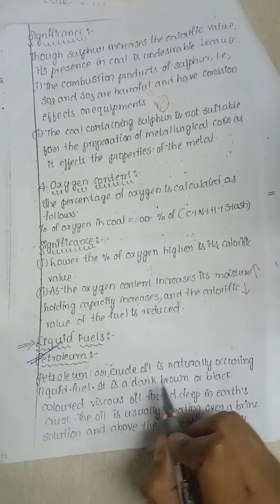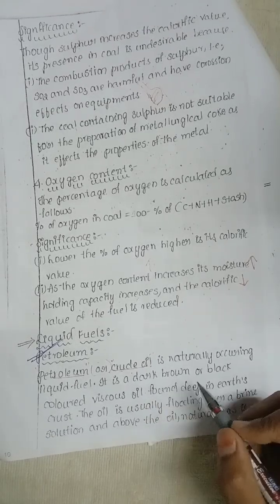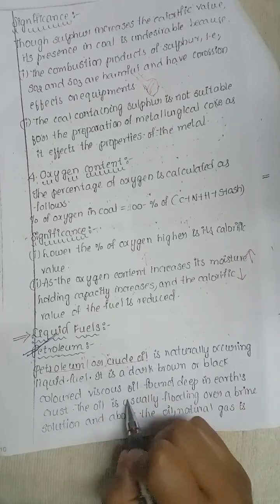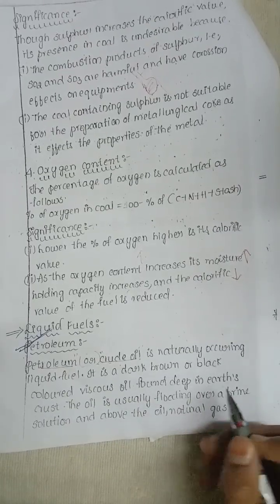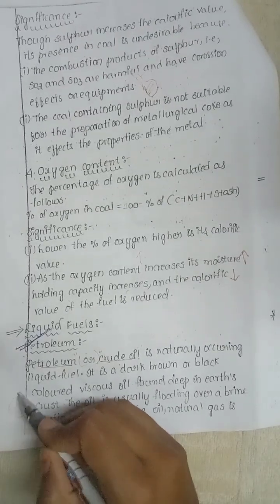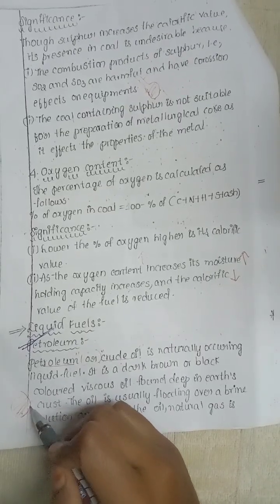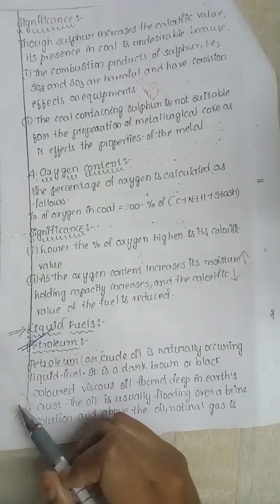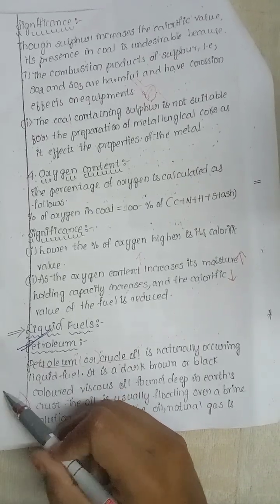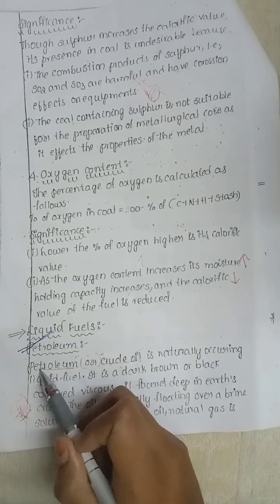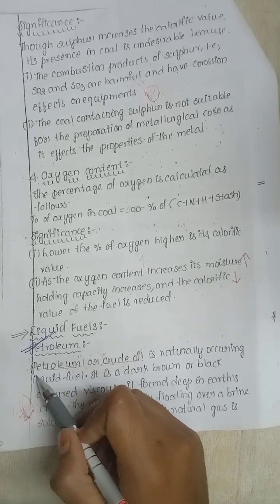Petroleum or crude oil is a naturally occurring liquid fuel. It is dark brown or in some cases black colored, a viscous oil-like texture, and is found deep in the earth's crust. Inside the earth, some layers are present, and in those layers petroleum will be present. By extracting the fuel components, we filter these compounds and finally get the petroleum content. This is like oil in nature.